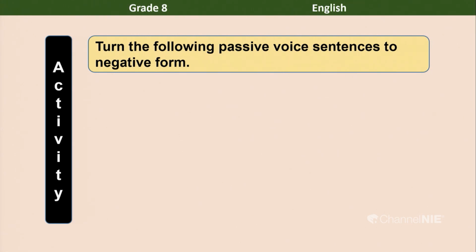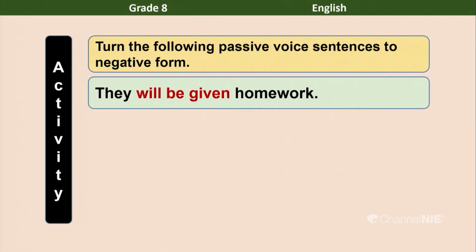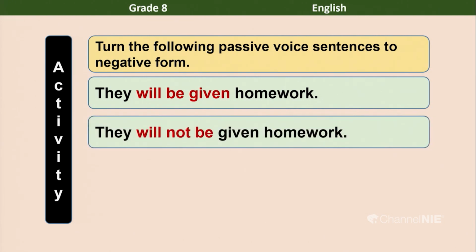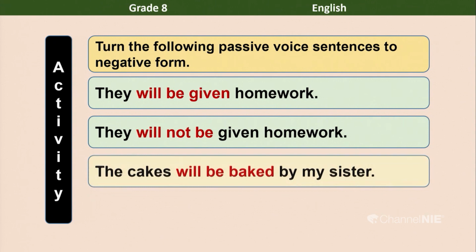A small activity. Turn the following passive voice sentences to negative form. This is the sentence: they will be given homework. What is the negative form? They will not be given homework.